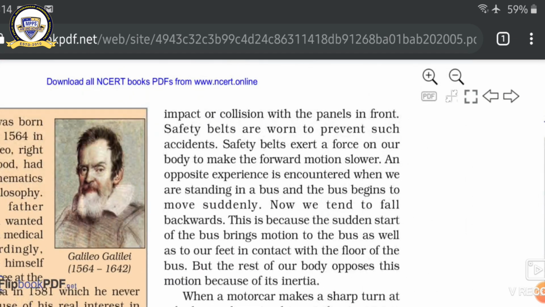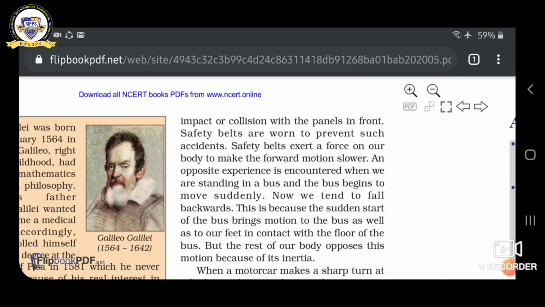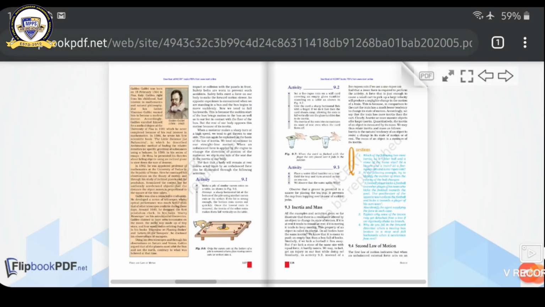So, what is the meaning of inertia? Inertia means it is the virtue of a body to always remain in the same position unless we apply a force. If you apply a force, the body tries to remain in its position. This is known as inertia. Now, the first law of motion is inertia, as already discussed.